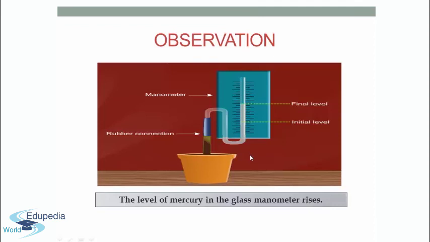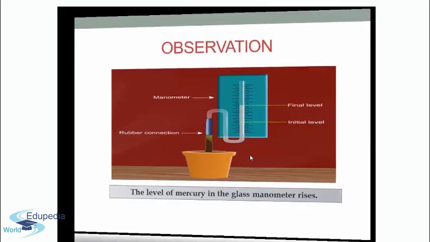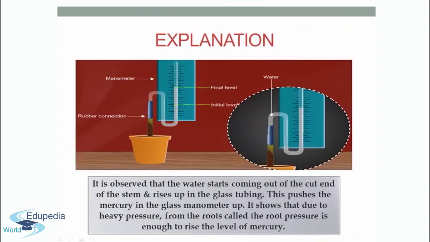Now how is it possible that the level of mercury has increased? What is the reason behind it? It is observed that water starts coming out of the cut end. See, here we have cut this plant and the water is coming out of the cut end of the stem and rises up in the glass tubing.